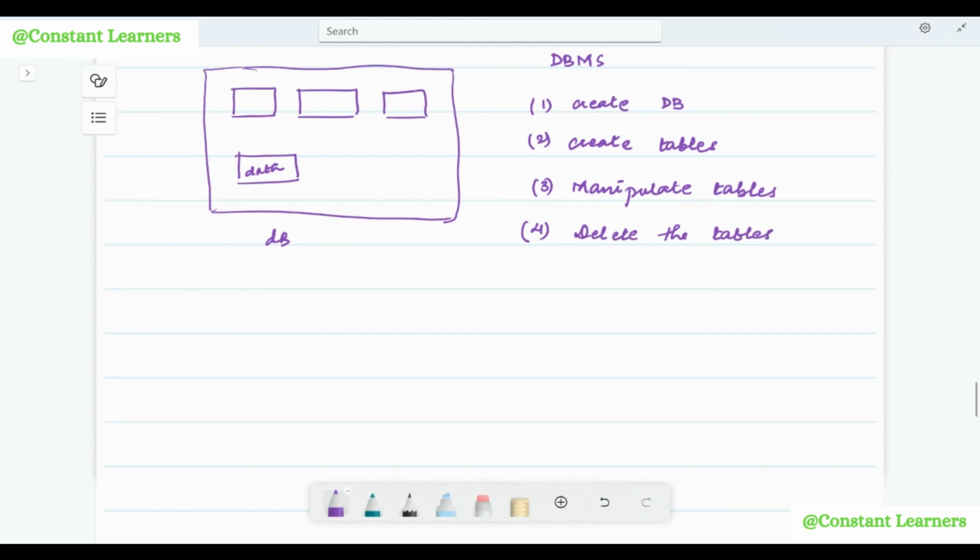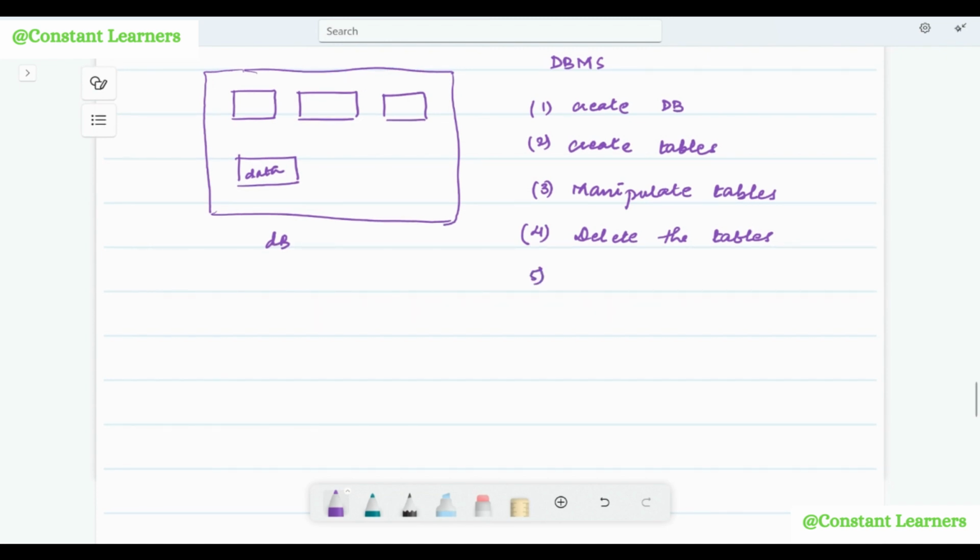Correct. Now creating the tables, manipulating the tables means we are creating the columns inside the table, we are deciding the attributes for the columns inside the table. All of this we will discuss later on, in the later videos. Then next is to store the data into the database. Correct. Or to read the data from the database, or to update the data into the database.